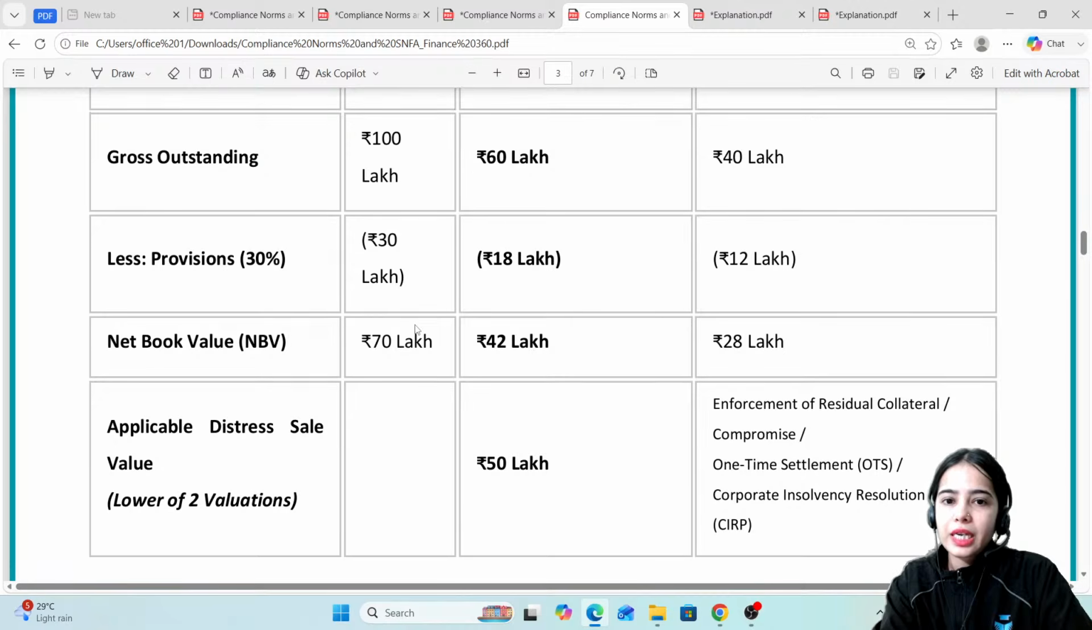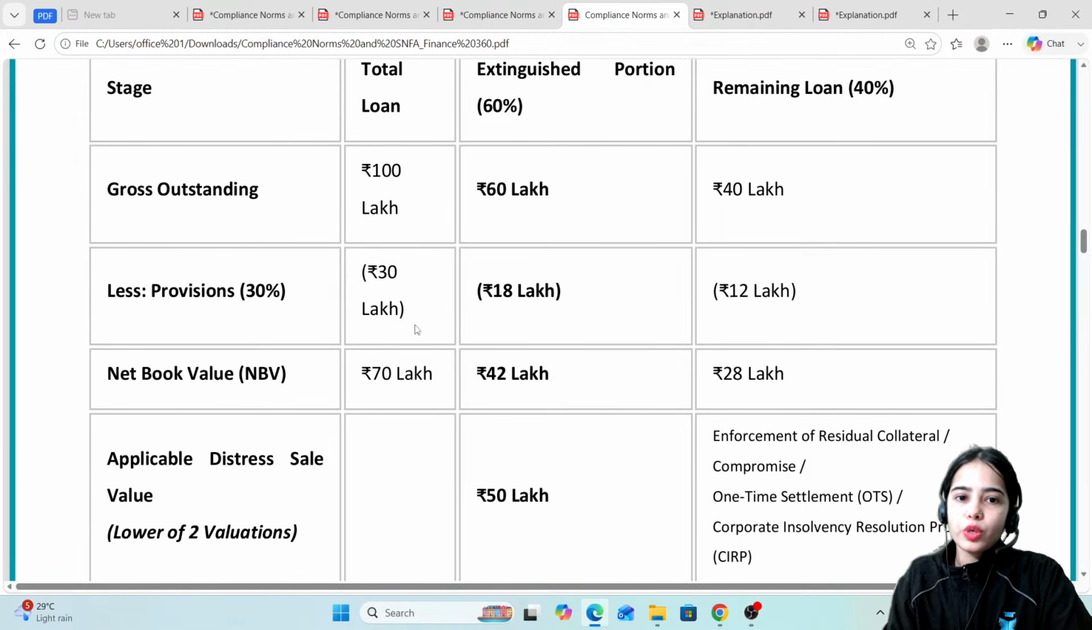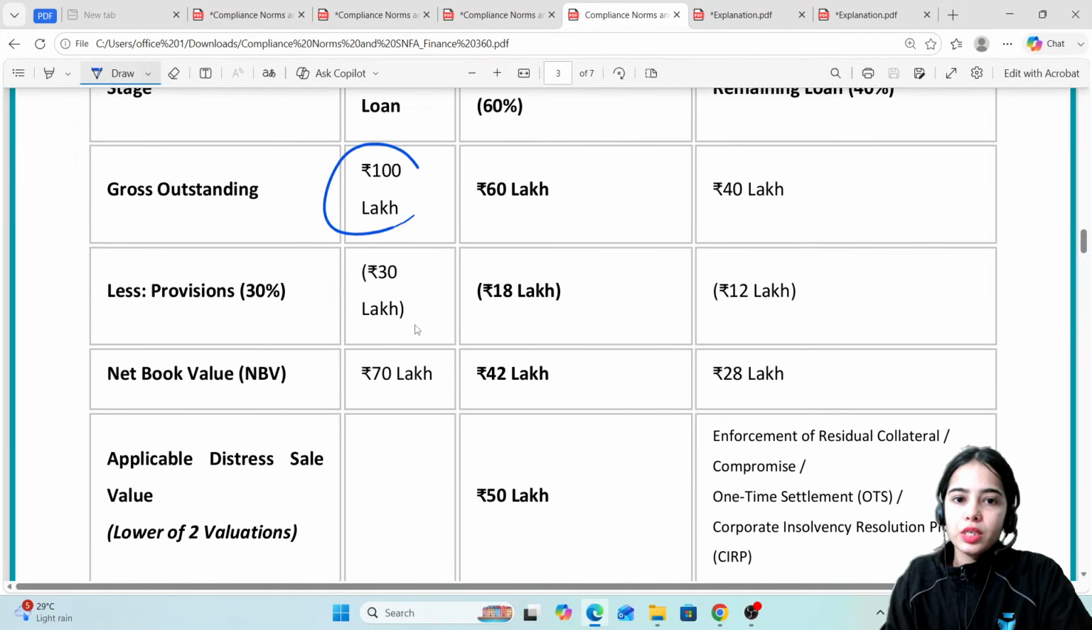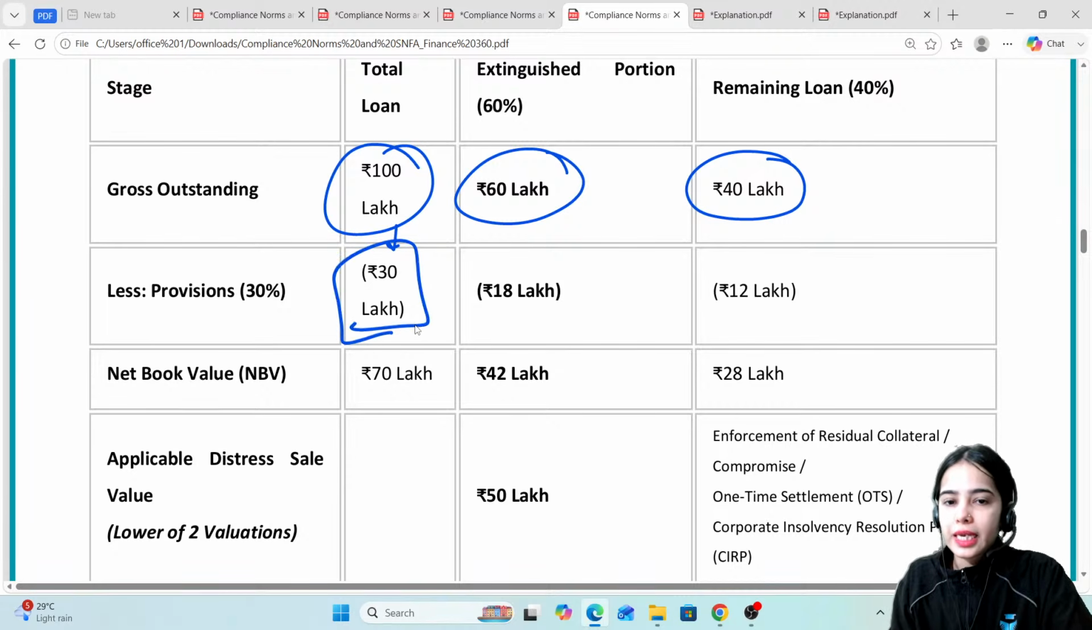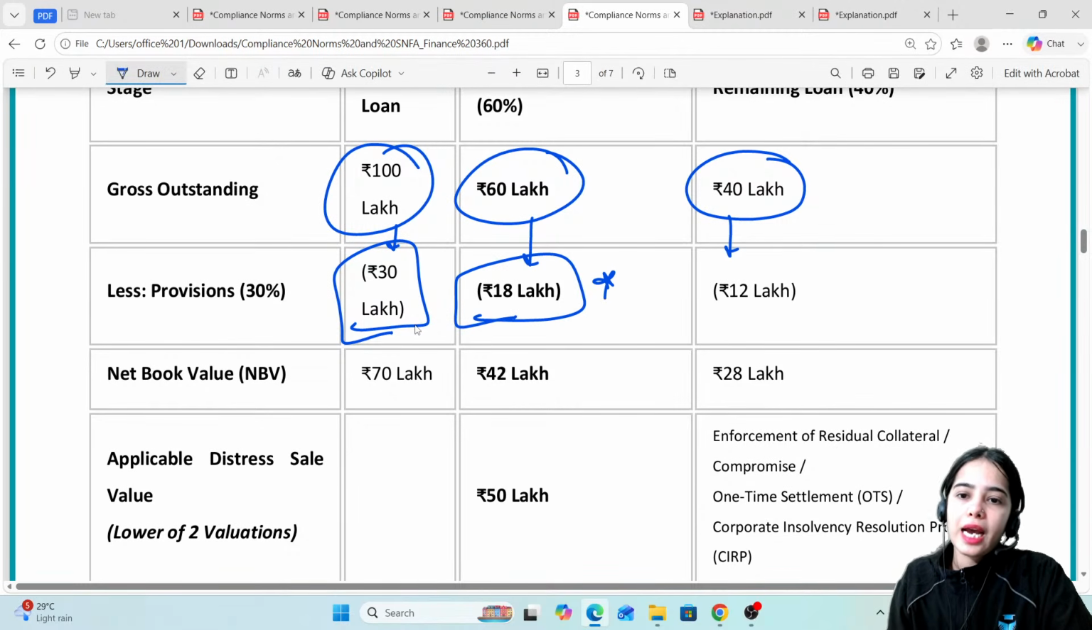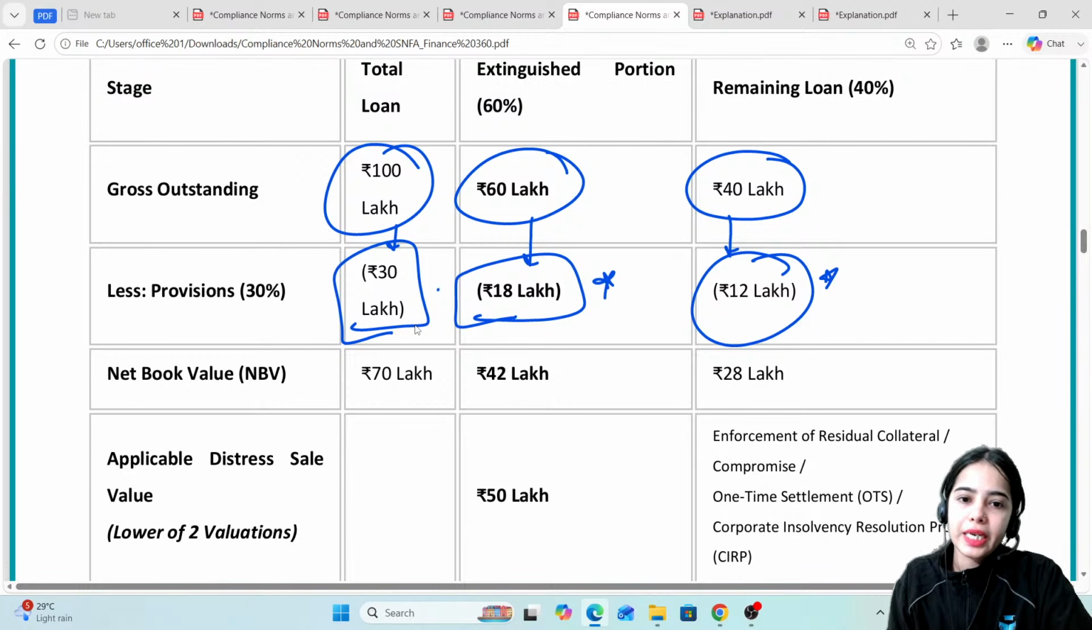So this is the table that you can read, where you can see the total loan amount, the extinguished portion, and the remaining loan. Now the provisions are 30%. So on the total loan, the total provision is 30 lakh. If we divide it into two portions, for the extinguished portion the provisions are 18 lakh, and for the remaining loan the provisions are 12 lakh. That means in total 30 lakh. Net book value is basically the gross value minus the provisions.